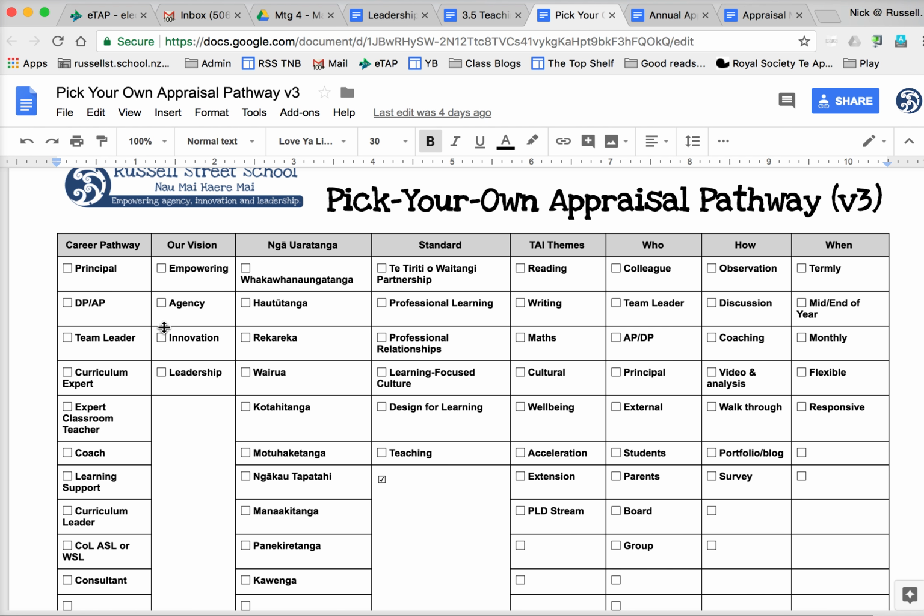So when we go through this year's appraisal, I'm going to ask you to redo this, but get you to identify any box that you think is relevant. So at retreat, when we had a go at it, I just asked you to tick one box in each column, but for the purposes of your real and actual appraisal, just tick any boxes that are relevant or that you would like to follow up through your discussion when you set up your appraisal.